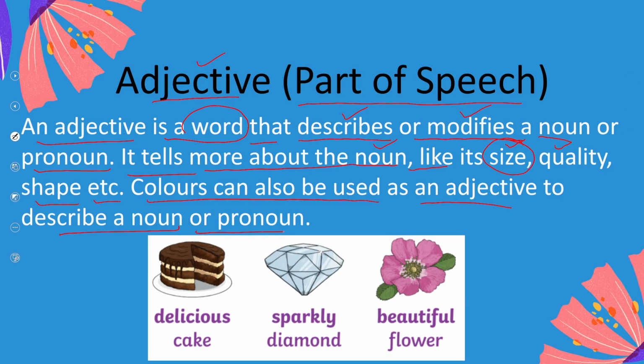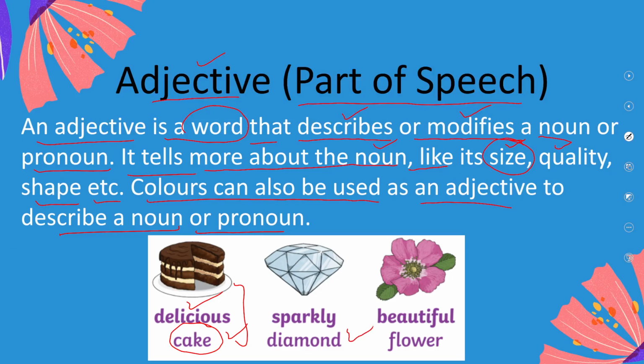Let's look at some examples over here. Can you spot our noun? Yes, cake is our noun. But what is this word? Delicious. It is telling us that the cake is delicious. So it is giving more information about our noun. It's describing our noun, and it's also telling us the taste of the cake. Now the cake is delicious.